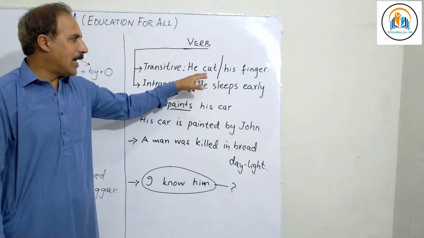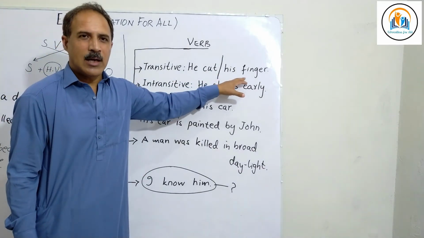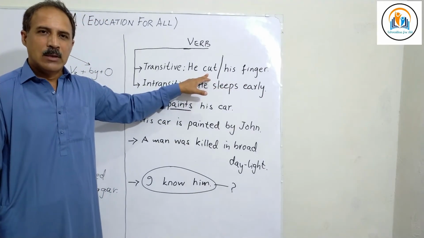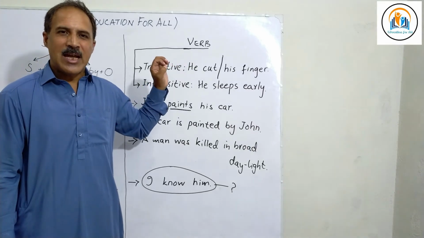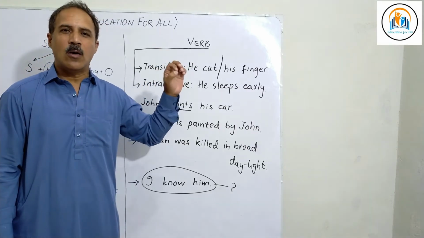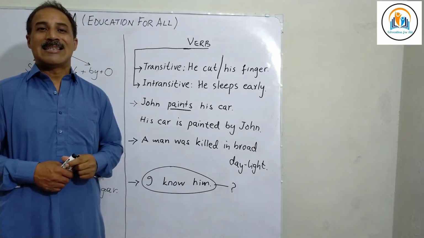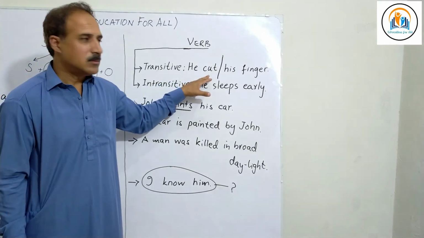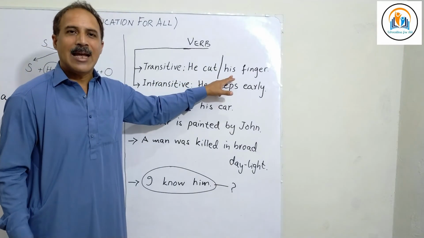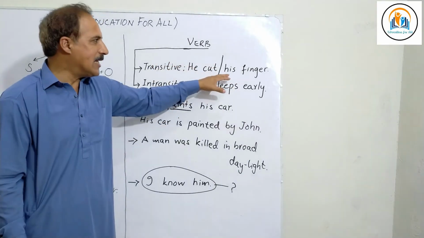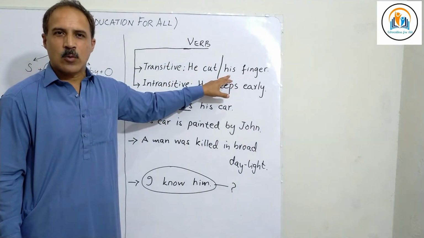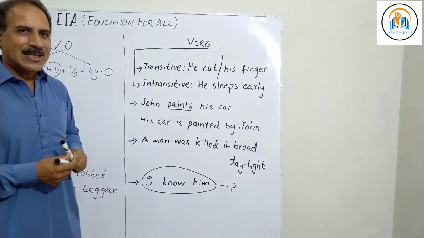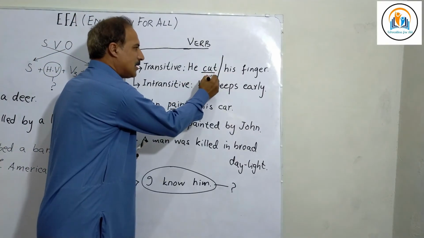It means that we require a word or a phrase here after this verb to receive the action of this main verb. Now, the word or phrase which answers the question what or whom is always the receiver of action, or semantic patient, or the object. So in this sentence, he cut what? His finger, a tree, an apple. All these phrases answer the question what? Therefore, they are the receiver of action. So the verb cut here is VT, transitive verb.